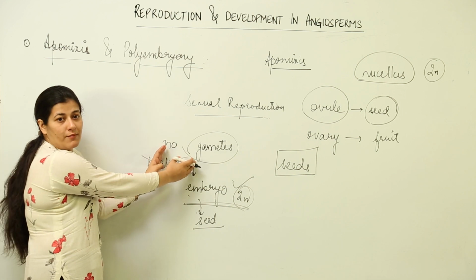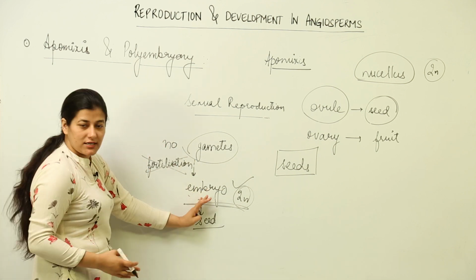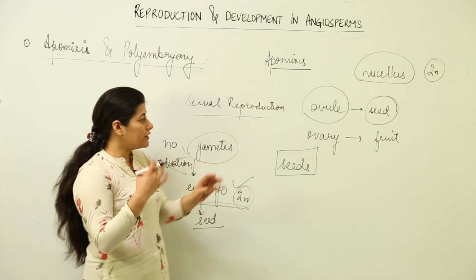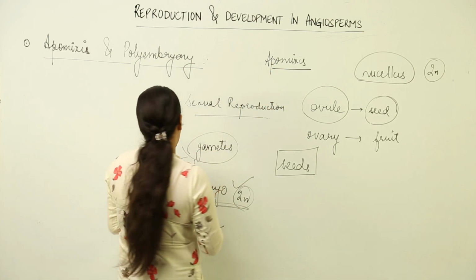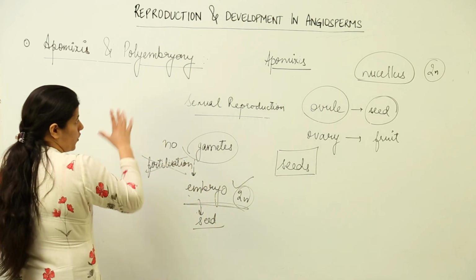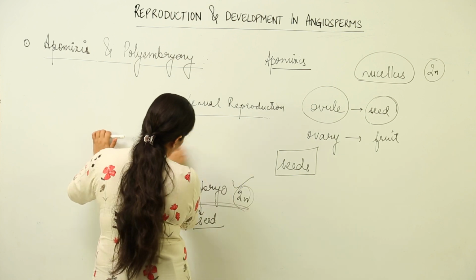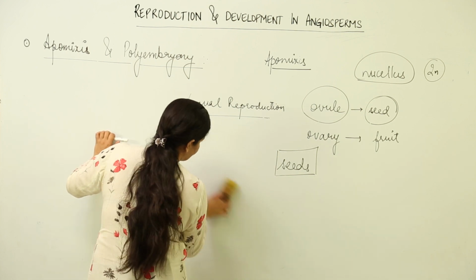Without formation of gametes, without any fertilization, you get an embryo, and that embryo is an apomictic embryo. Now, if you have understood what I have said, you can realize the importance of this particular process from the point of view of a farmer.